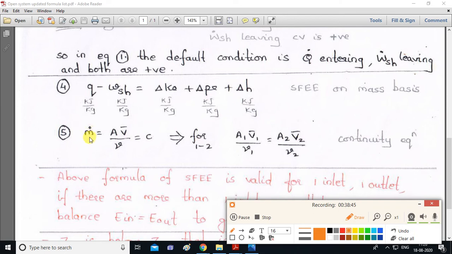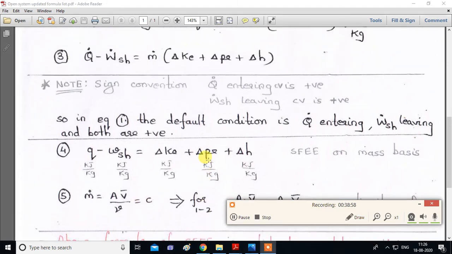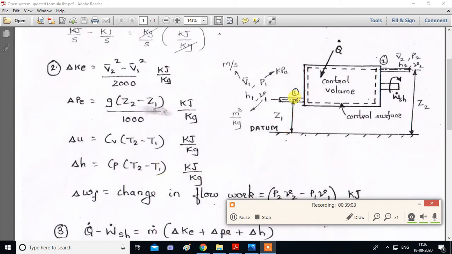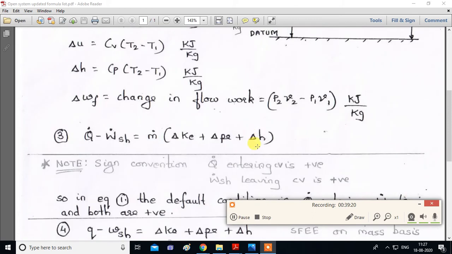This m dot, what is the formula? Area into velocity upon specific volume. Remember, this is specific volume, not volume. The unit will be kg per second. Now some more conditions are given over here. For this steady flow equation, what is assumed? Point 1 is below point 2. If in a numerical this is reversed, point 1 is above and point 2 is below, then conditions will change. So you have to remember this. Point 1 is below point 2. This is very important.